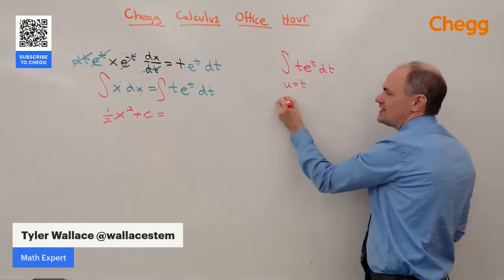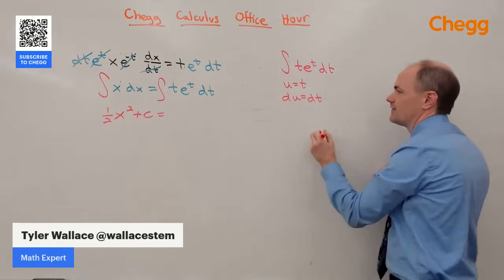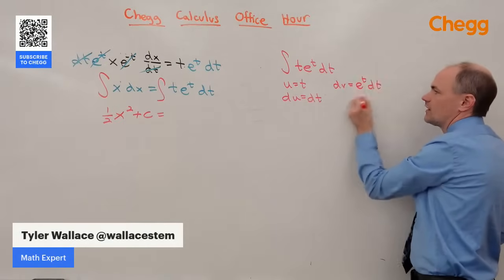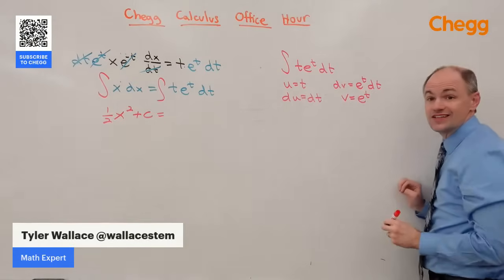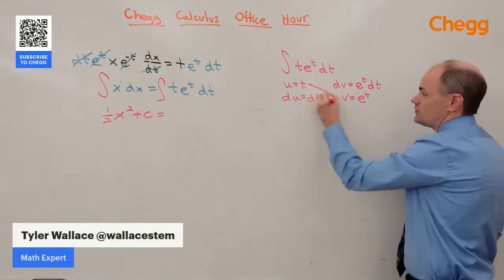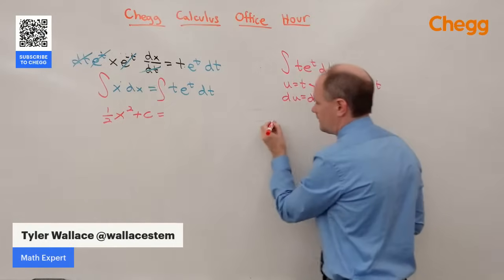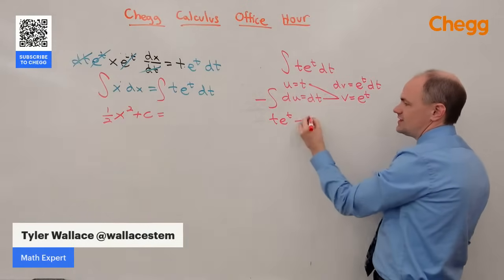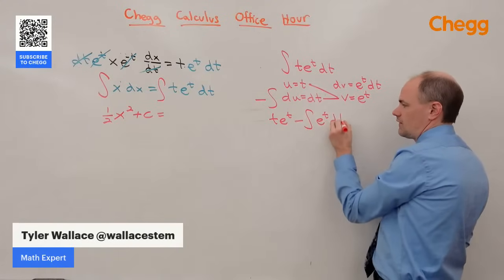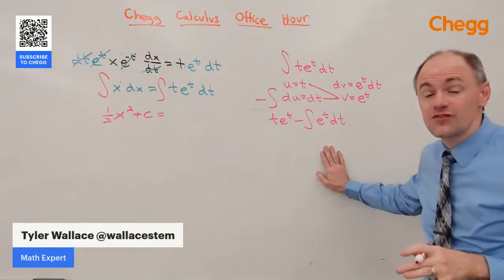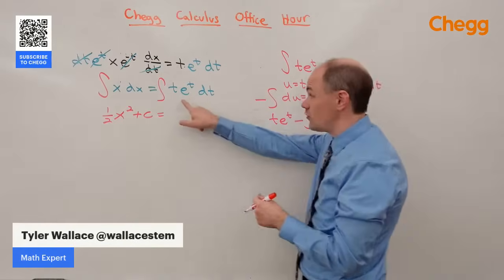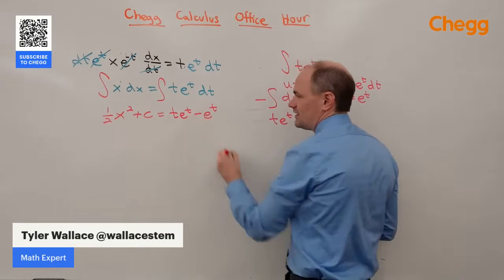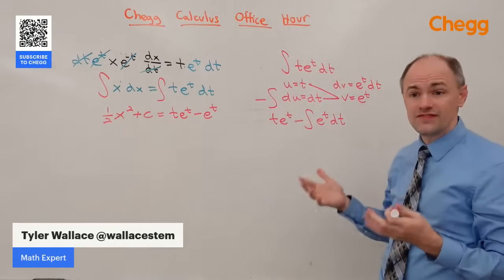If u is equal to t, du is equal to dt. That means our dv, the rest of the expression, is e to the t dt. And the antiderivative of e to the t is just e to the t. So when we integrate this, we do u times v, which is t e to the t. Then we do minus the integral of v du, which is e to the t dt. And the antiderivative of e to the t is just e to the t. So this total integral comes out to be t e to the t minus e to the t. And that's going to be our final solution.